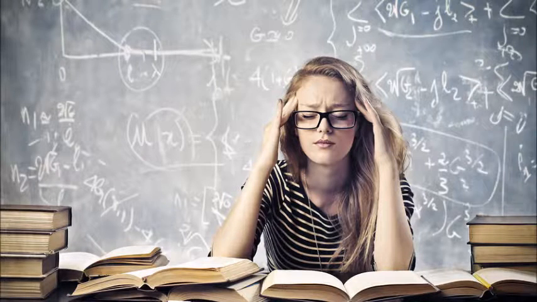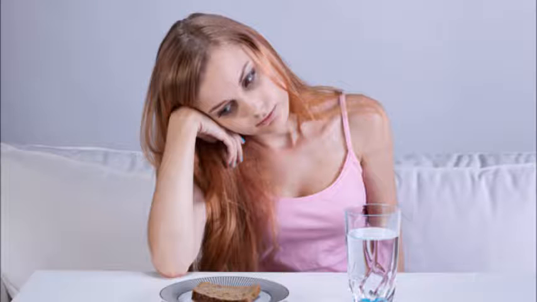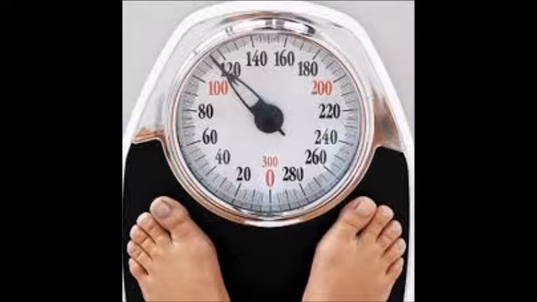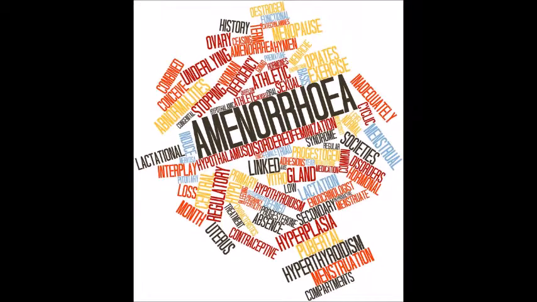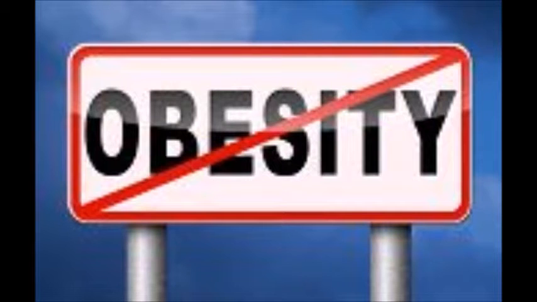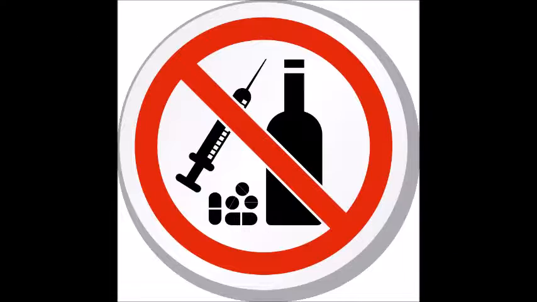JB is a 20-year-old female college student who presents to the Student Health Center for an annual visit. She admits to a decrease in food intake with a recent 18-pound weight loss. She is also complaining of fatigue, dry skin, and a cessation of her menses for the last 3 months. Her history is negative for obesity and she reports no family history of depression or mood disorders. She takes no medications and does not drink alcohol or do drugs.